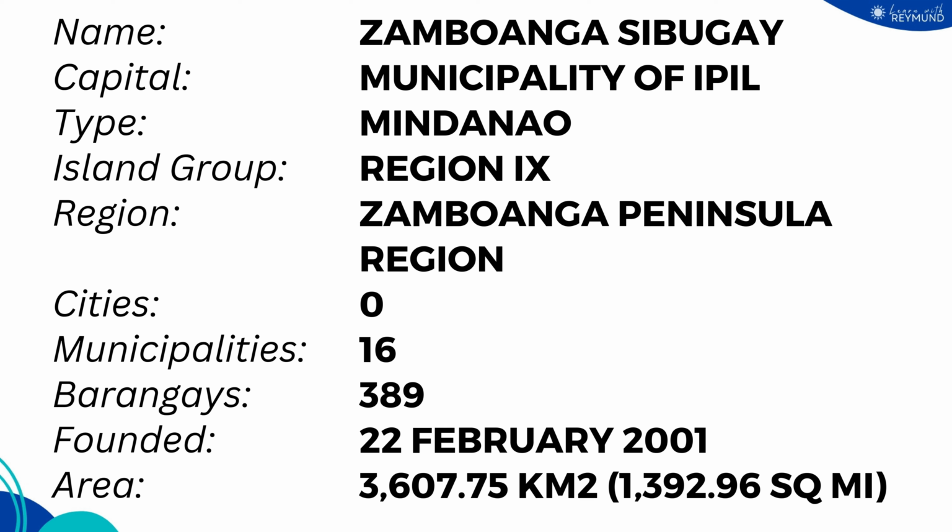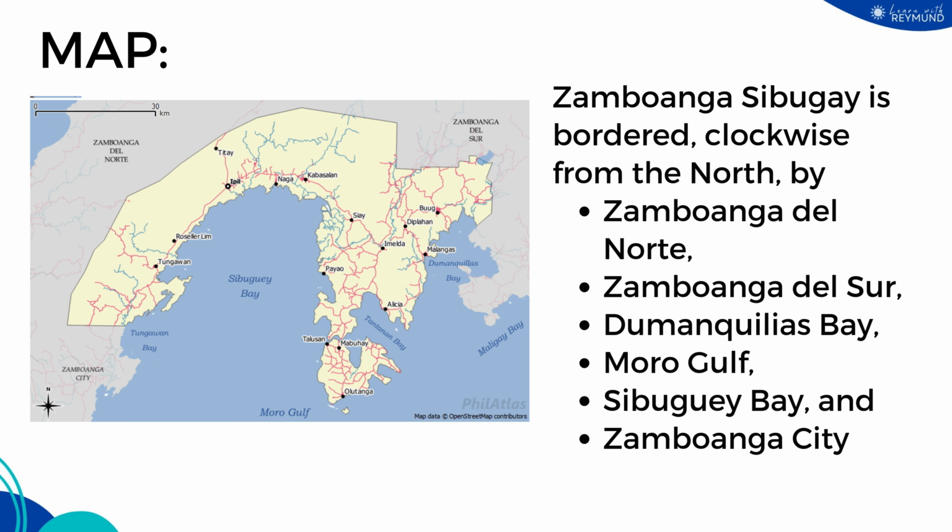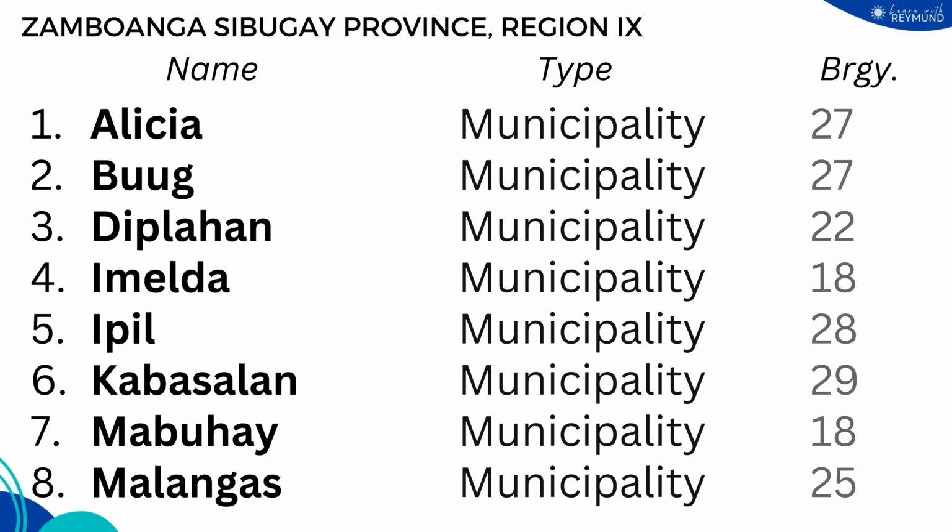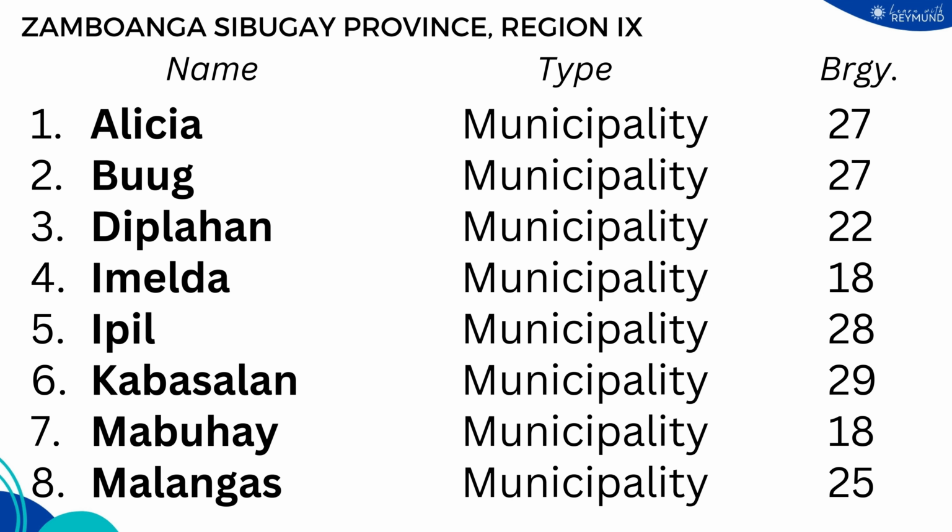It was founded on February 22, 2001. The total land area is 3,607.75 kilometers squared or 1,392.96 square miles. Zamboanga Sibugay is bordered clockwise from the north by Zamboanga del Norte, Zamboanga del Sur, Dumanquilas Bay, Moro Gulf, Sibugay Bay, and Zamboanga City.